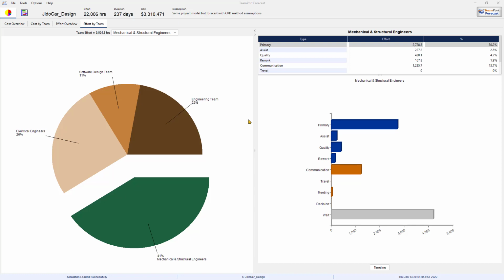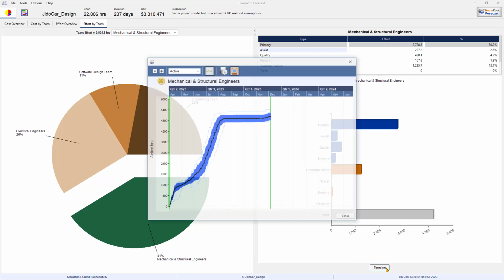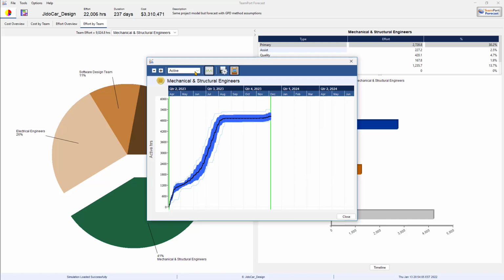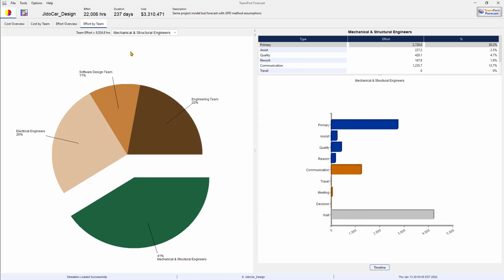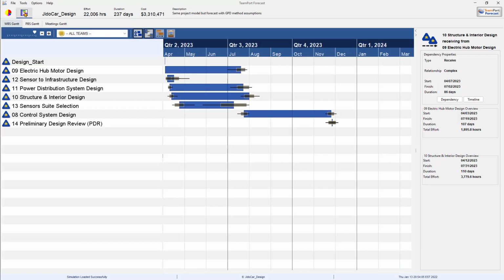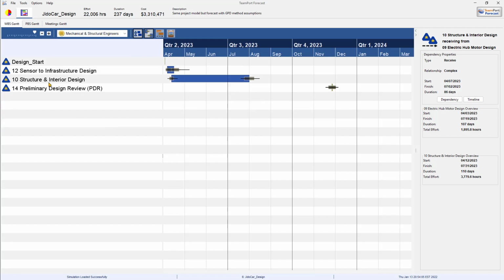Let's take a look. As you recall, we were looking at, in particular, the mechanical and structural engineering team, which was waiting. We identified when they were waiting, which was in late April and much of May. And since now we know where, we went to the Gantt chart to see what particular relationship or dependency is causing that wait.